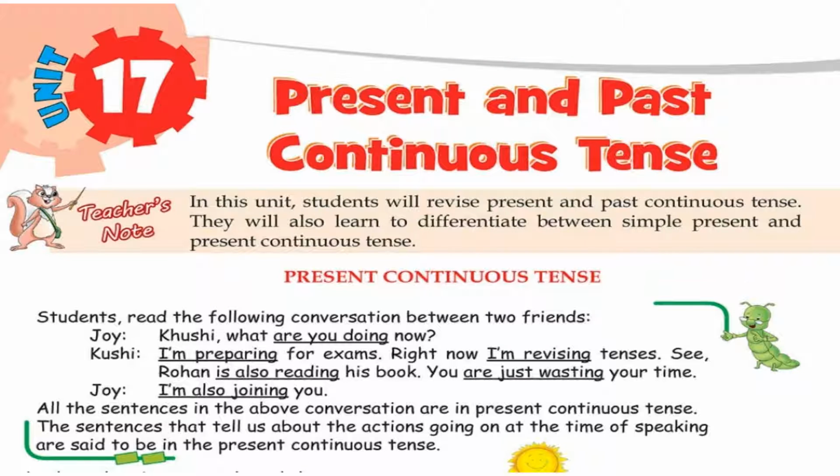Chapter 17, present and past continuous tense. First, present continuous tense. Students, read the following conversation between two friends.